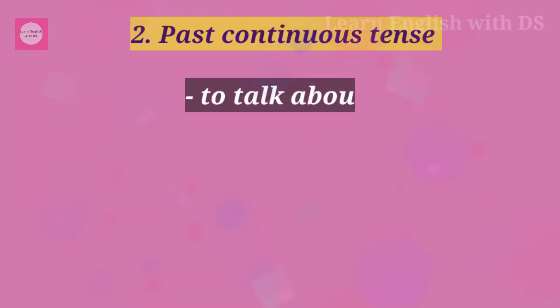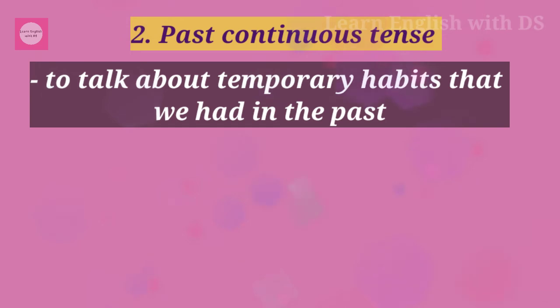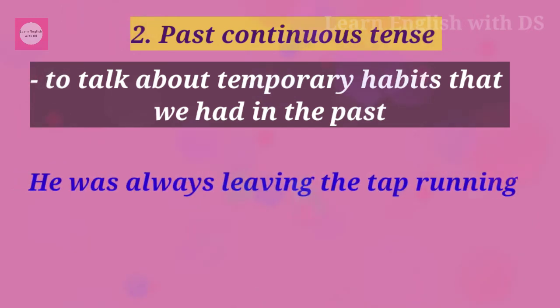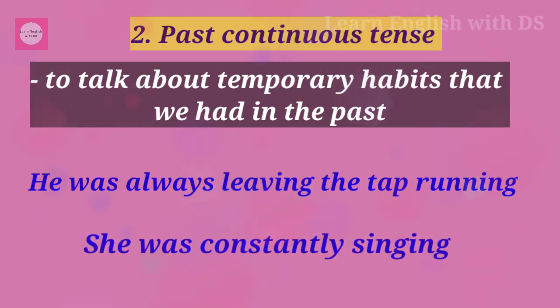To talk about the temporary habits that we had in the past, we use past continuous tense. For example, he was always leaving the tap running. She was constantly singing. These actions are not happening now. It happened in the past. The habit we had in the past.